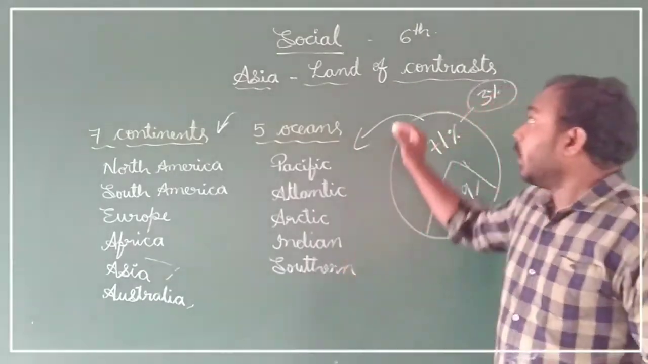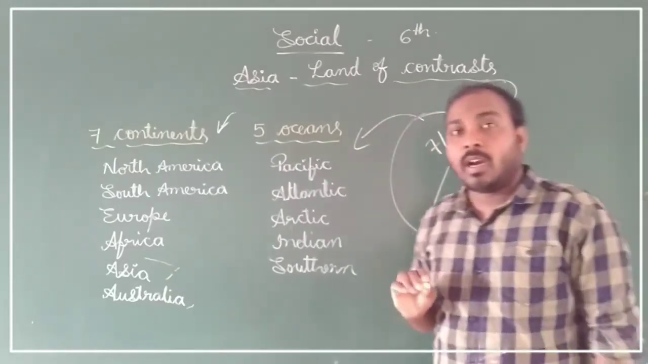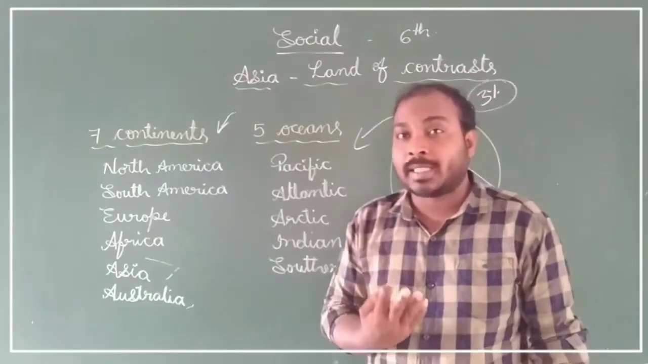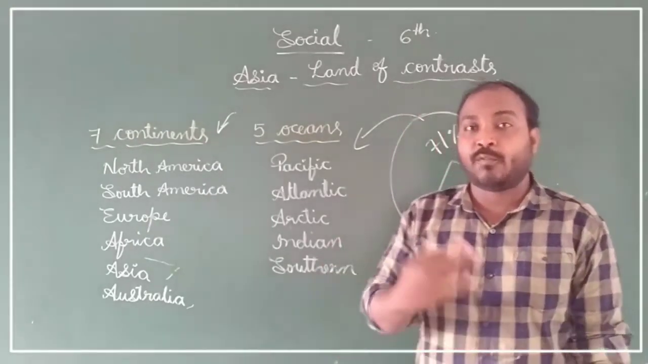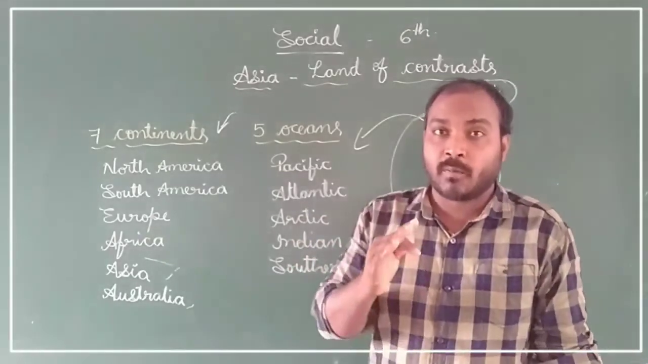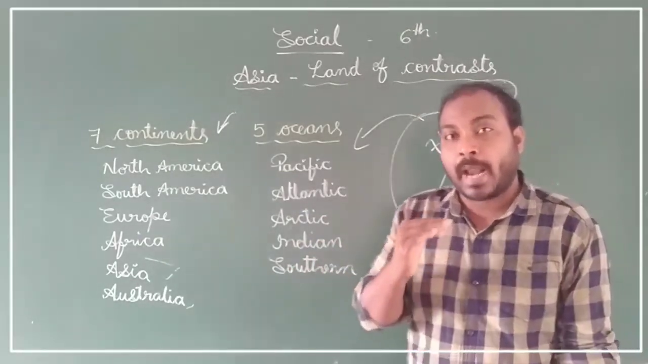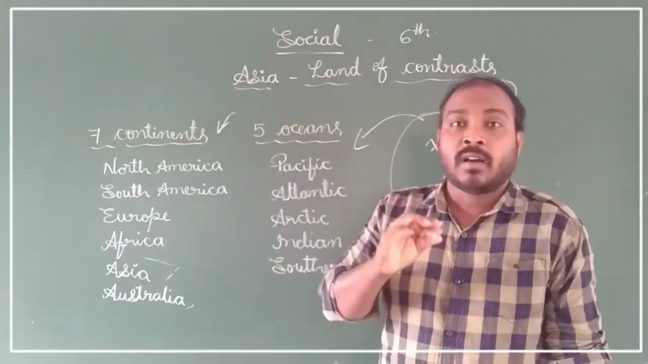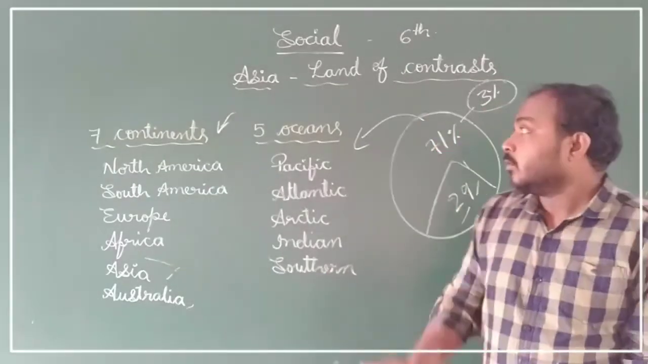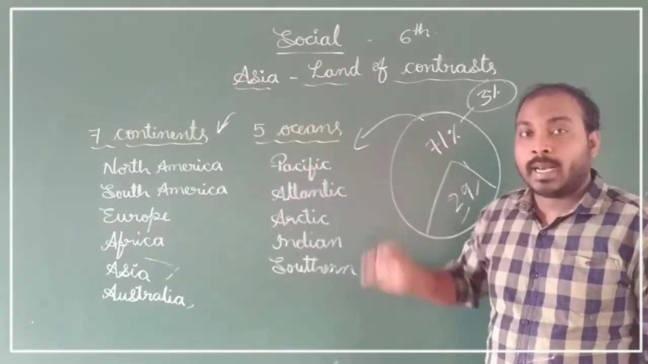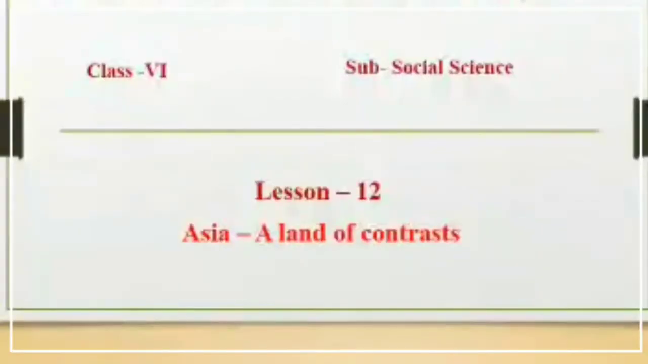What is it? A land of contrasts. Why is it called the land of contrasts? Contrasts means differences. The Asia continent has different kinds of mountains, plateaus, hills and different kinds of physical settings. That is why Asia is called a land of contrasts. Okay, let's get into the lesson.